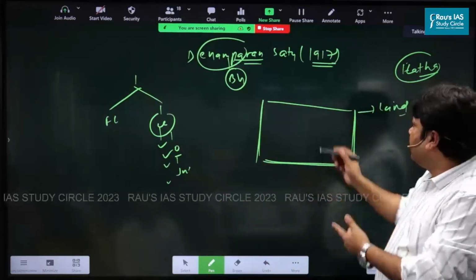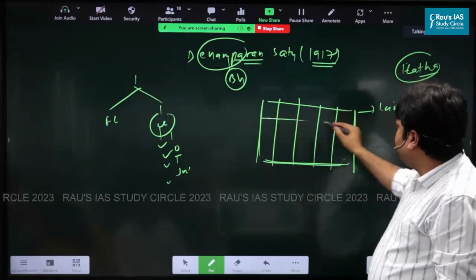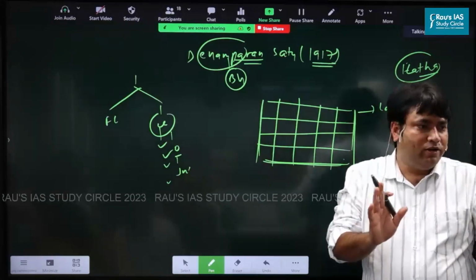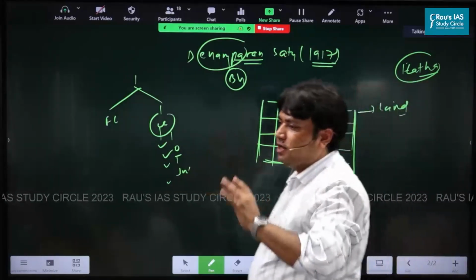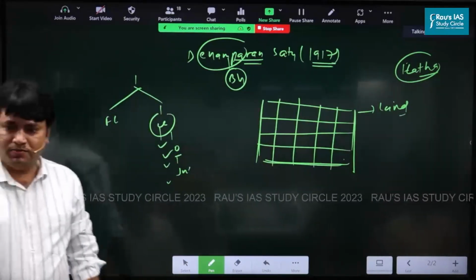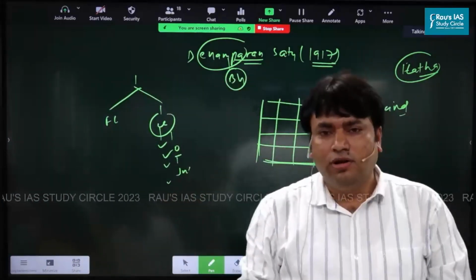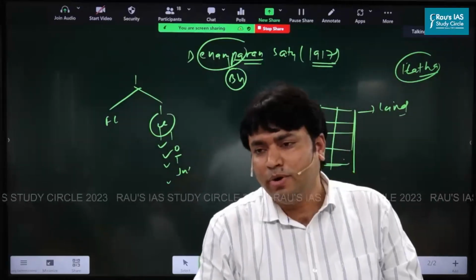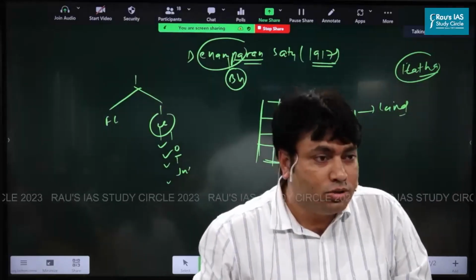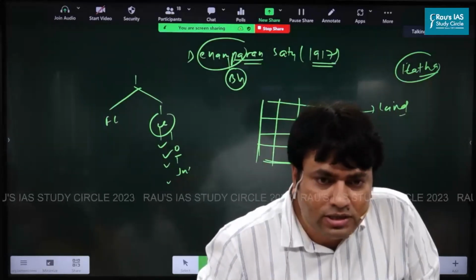So one kattha of land is divided into how many parts? 20 parts. Clear? Now the British are asking Indian peasants to cultivate indigo, saying you will gain profits. The indigo peasants in India said no, we will not cultivate indigo. Clear? The British will convince them. They will say that we will pay you an advance amount of money to cultivate indigo. Advance payment for cultivation is known as dadani.